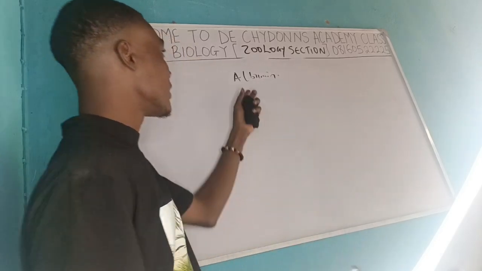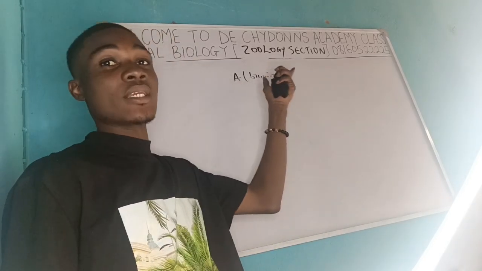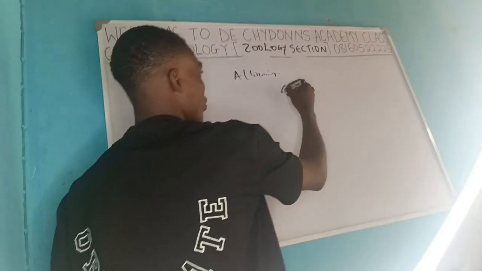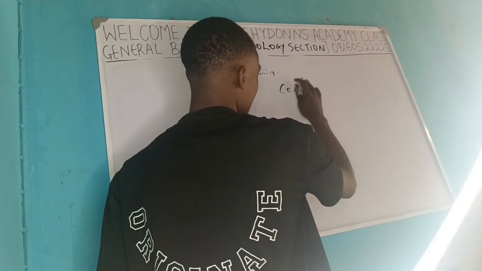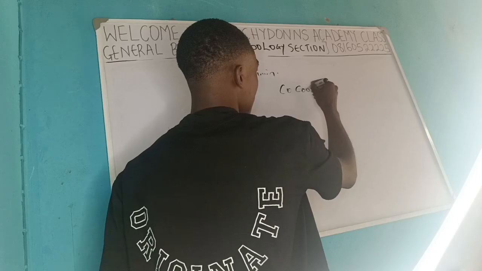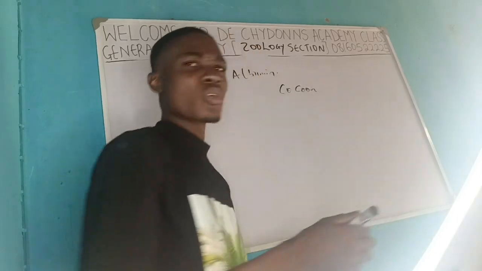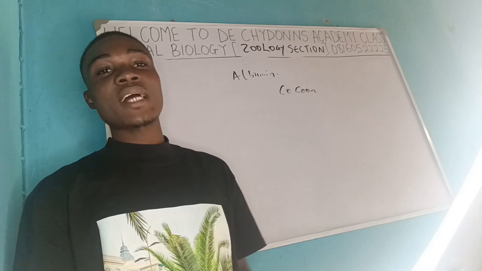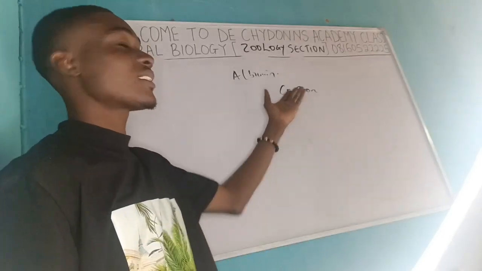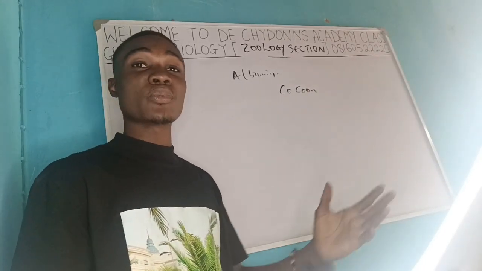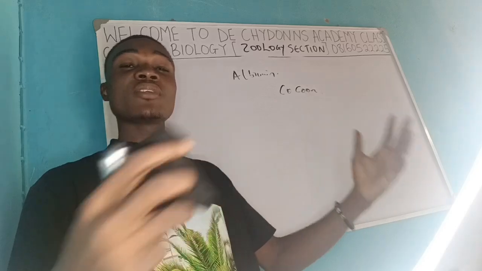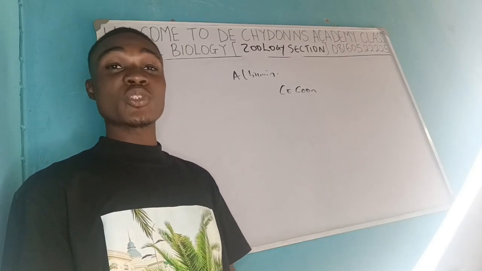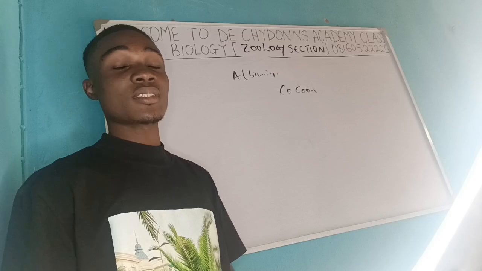So when the genital aperture secretes the albumin, the albumin produces a case called a cocoon. The cocoon is a case that harbors the eggs of the earthworm, and under favorable conditions, it is ejected out of the earthworm, and fertilization starts occurring.